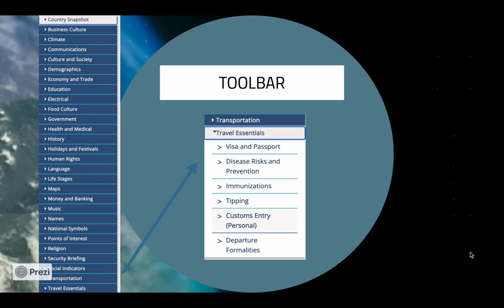You will also want to take note that in the toolbar under each category are subcategories with additional information and detail. For travel essentials, you will find subcategories such as visa and passports, disease risks and prevention, immunization, tipping, customs entry, departure formalities, all important to travel.